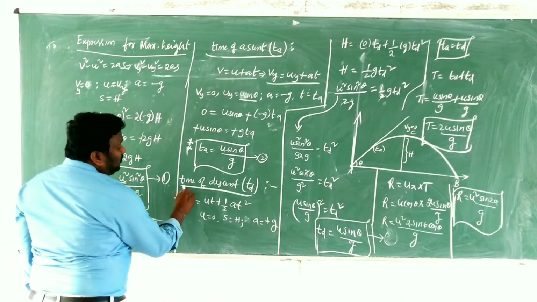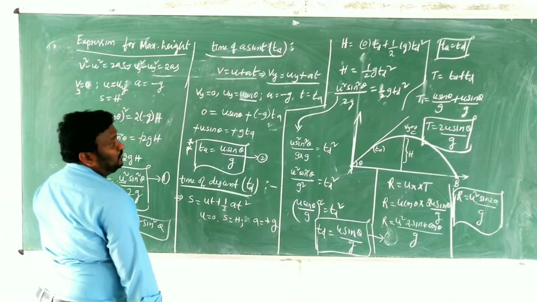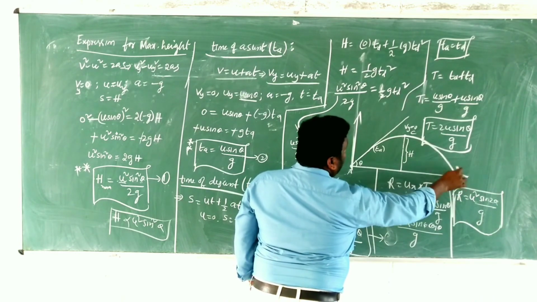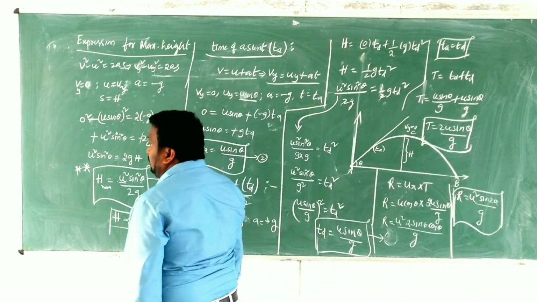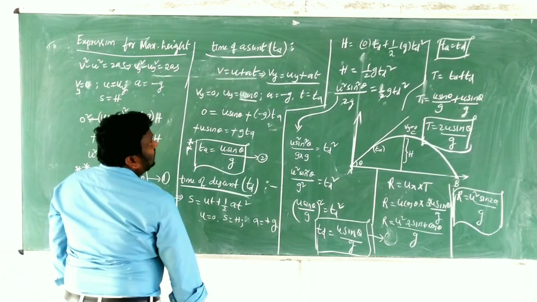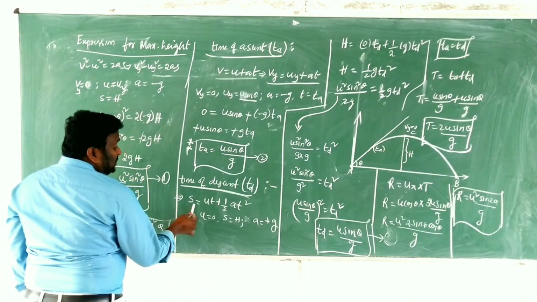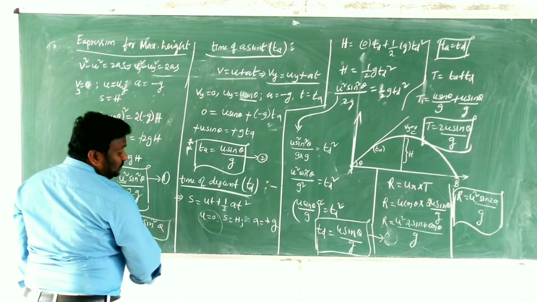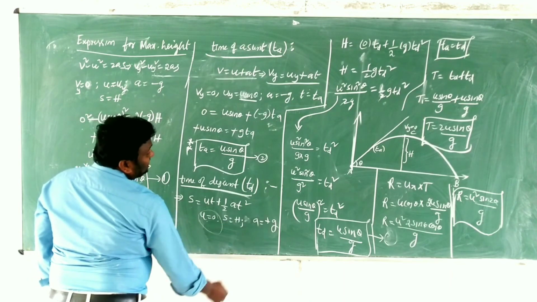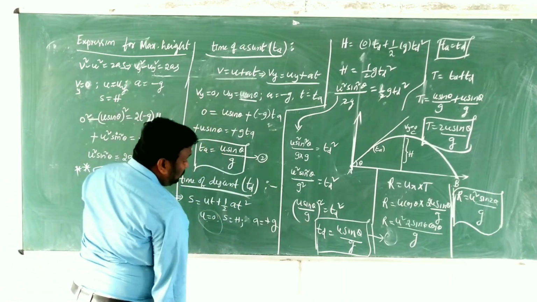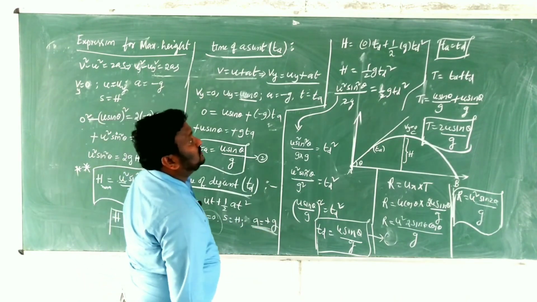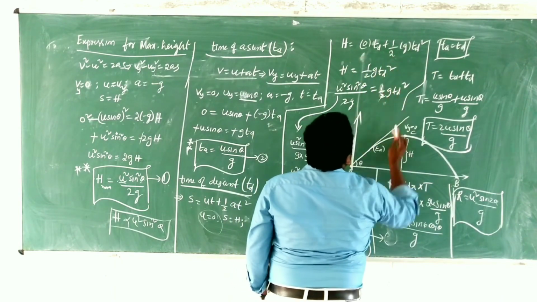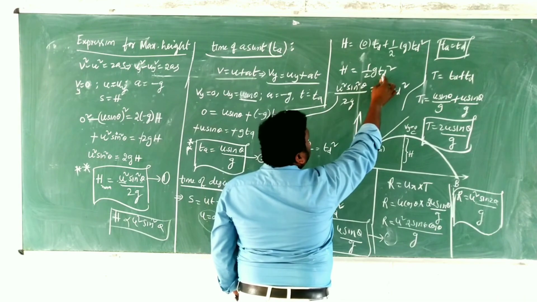And now the expression for time of descent. The time taken by the projectile to reach the ground from its maximum height is what we call time of descent. In this case, we are going to use the equation S is equal to ut plus half at square. Here, this is a freely falling body, that's why the initial velocity is 0, and S is equal to h, and a is equal to plus g, because the body comes down in the direction of the gravitational force. So we substitute again. Here h is equal to 0 into td plus half g td square. Then h is equal to half g td square.